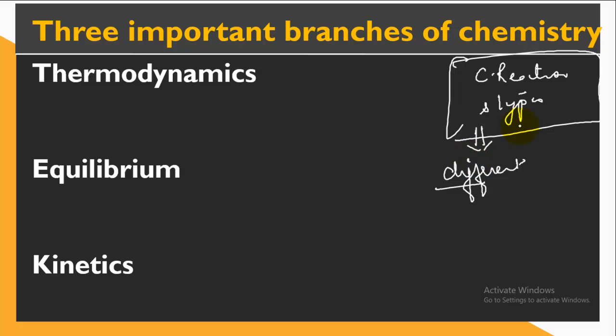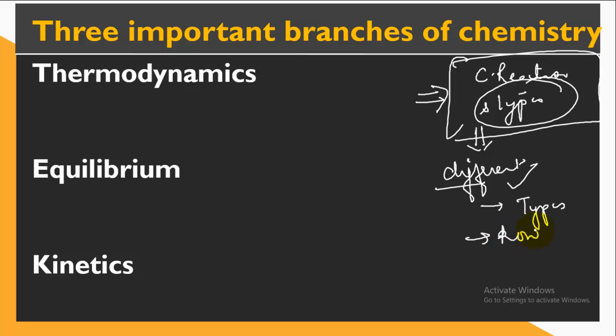And we also came across different types of reaction depending upon whether they are combining, or the compound is decomposing, or a displacement is occurring, or a double decomposition is occurring. So this chapter gives us the information about the different reactions, the types of reaction, and how the substances are reacting. That is the reason we are studying the chemical reaction and its type.